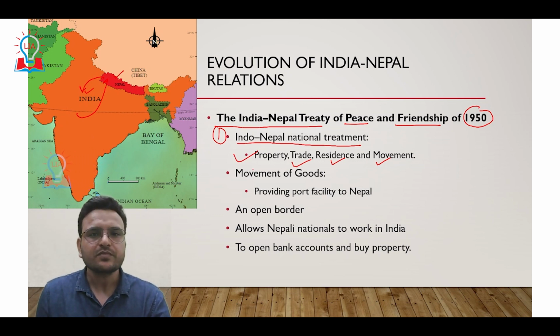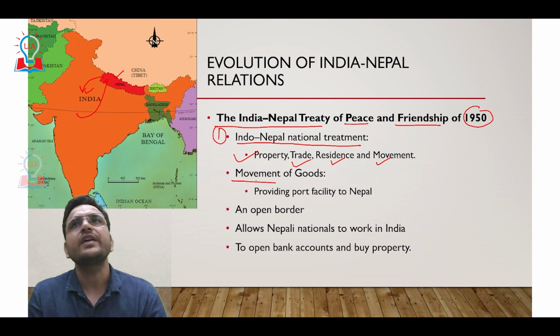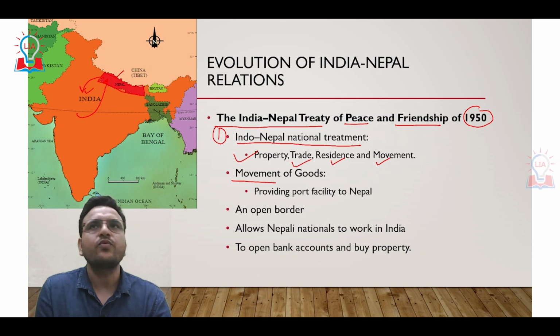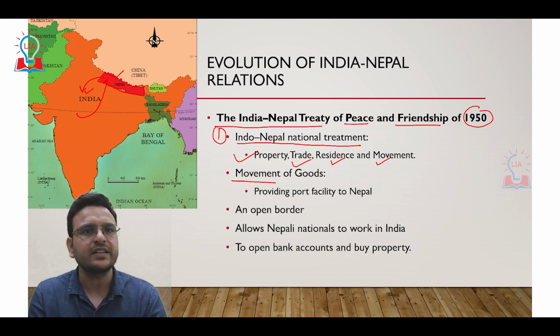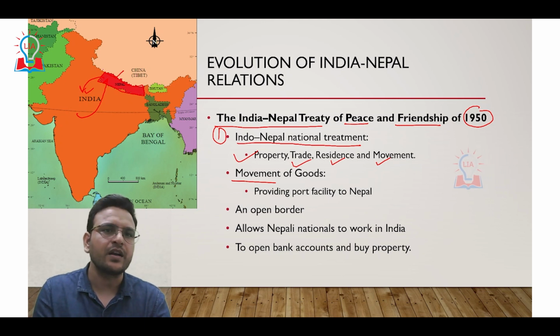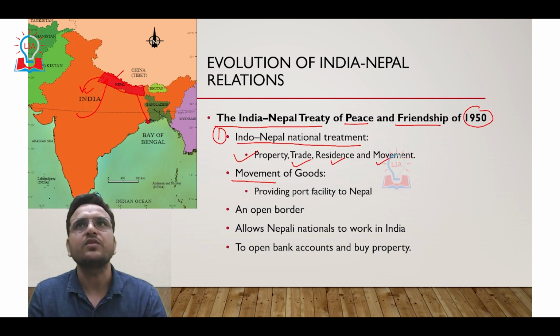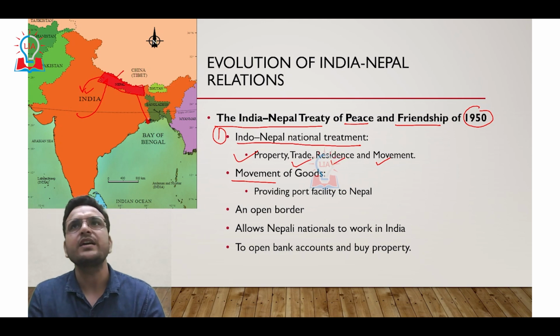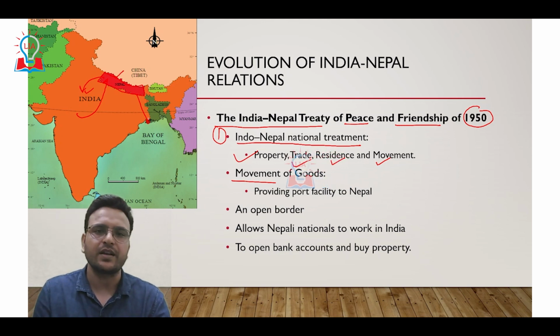The second thing is movement of goods. We know that Nepal is a landlocked country. Nepal does not have access to a port. So as per this treaty, India will provide port connectivity to Nepal. For that purpose, Kolkata port becomes very important for Nepali goods. So the second clause is again very important for Nepal.